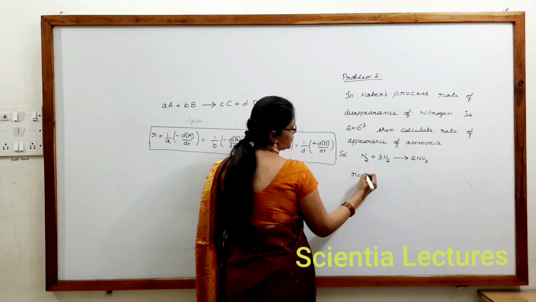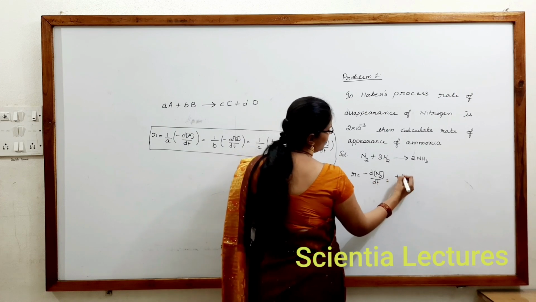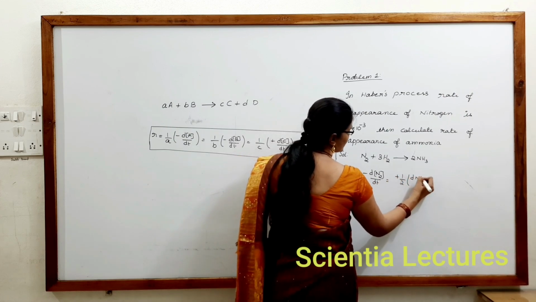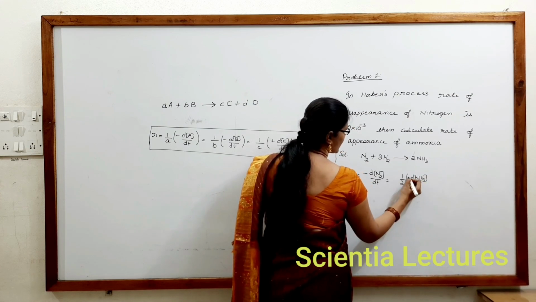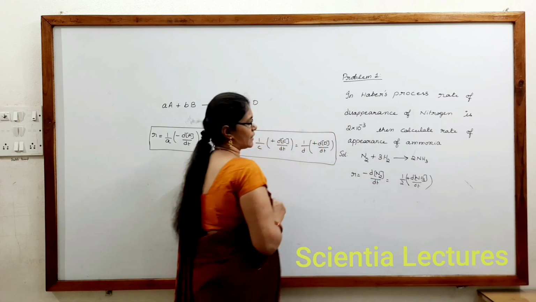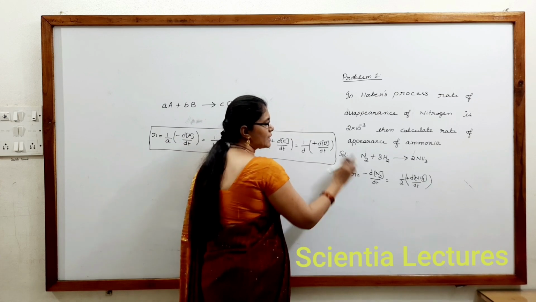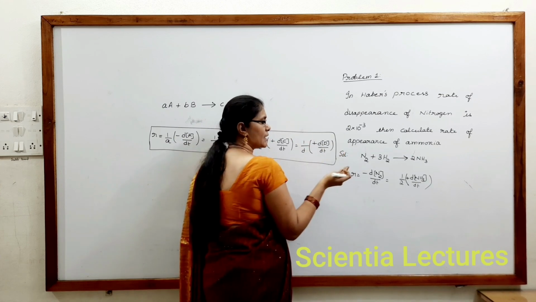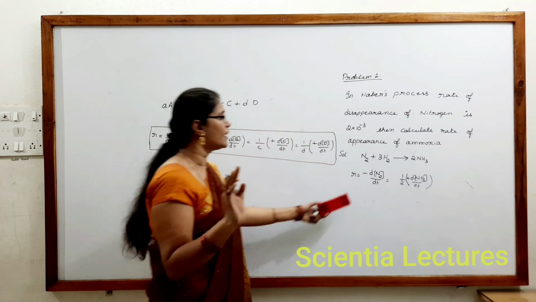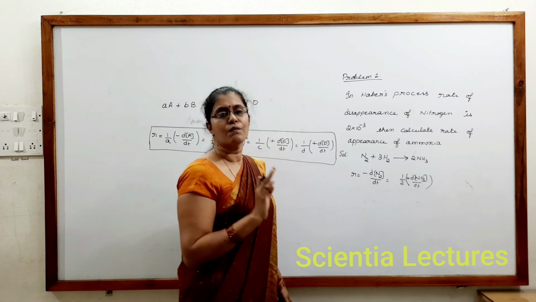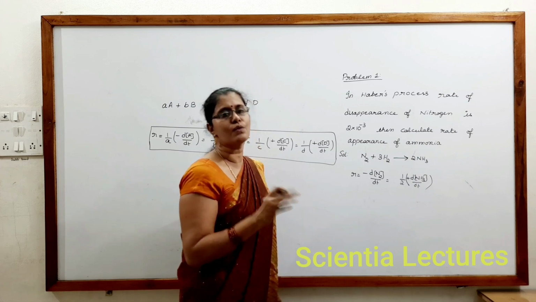What is the rate of reaction with respect to nitrogen? Minus dN2 by dt must be equal to plus half into dNH3 by dt. Generally, to represent that this concentration increases with time, we give a plus sign. Now they have given the rate of disappearance of nitrogen. Once again, you should not write minus 2 into 10 power minus 3. Disappearance itself means minus. Many children make a mistake in understanding this and write it as minus 2 into 10 power minus 3. We should not make such mistakes. Disappearance itself means the minus is already included.